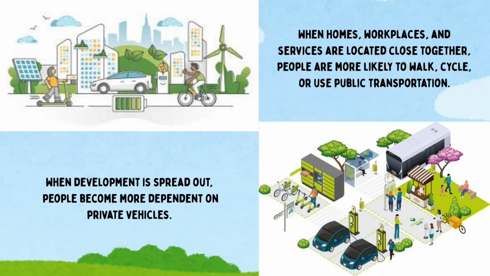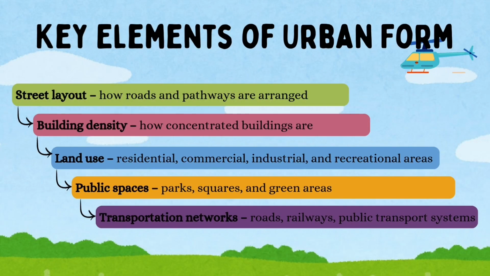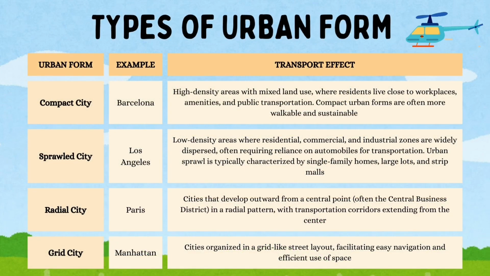When homes, workplaces, and services are located close together, people are more likely to walk, cycle, or use public transportation. Here are the key elements of urban form: street layout, building density, land use, public spaces, and transportation network. Different cities have different urban forms, and each affects transportation in unique ways.